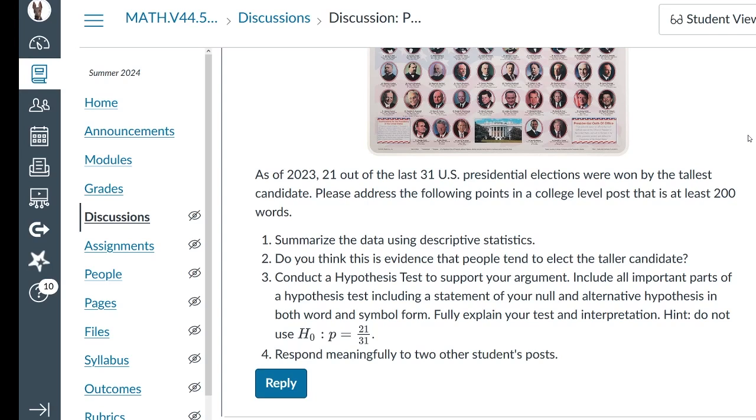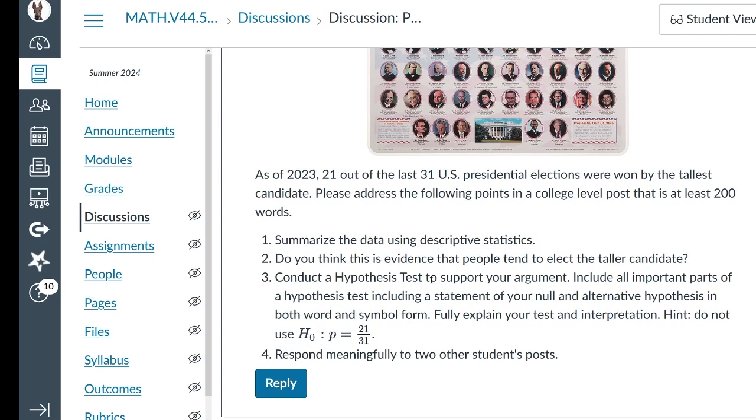This doesn't give us an explanation. This doesn't give us a cause and effect. This just tells us, do we have reason enough to believe that this isn't just random chance, right? Is there some kind of bias going on here for taller people? So mainly I want to make sure that you set up the hypothesis test correctly, because that's what you have to do in the project.